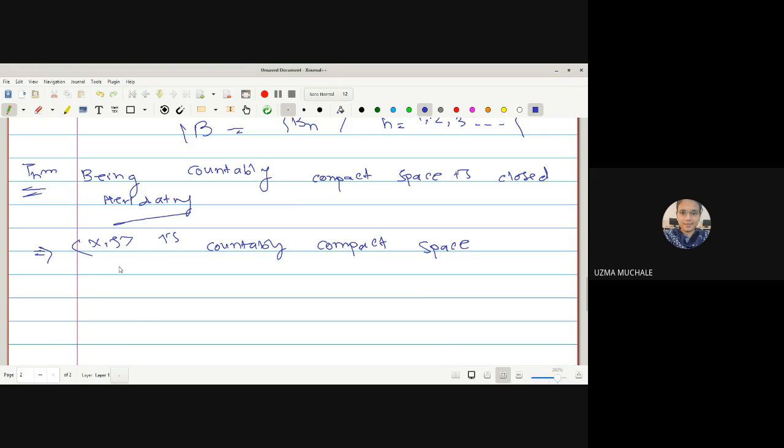Next one, we have provided one closed subset of this countably compact space. Let E be any closed subset of X2. What is our aim to prove? We have to prove that E is a countably compact space.